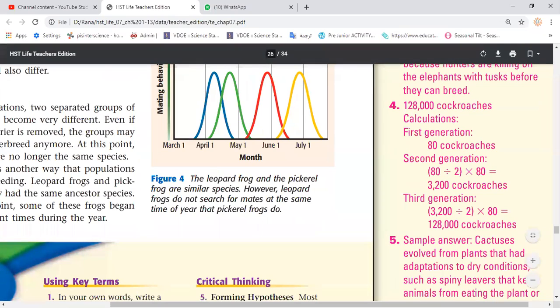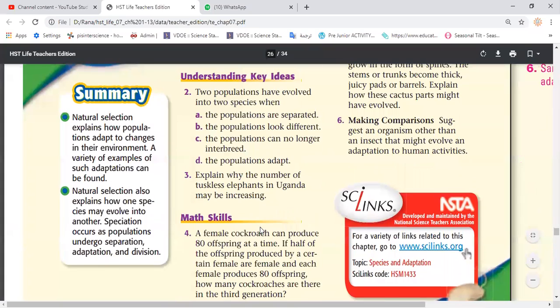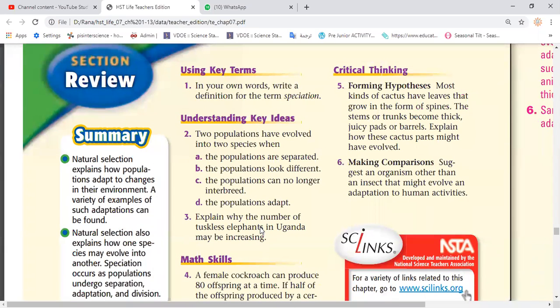Okay, so here let's go back to the fifth question. Forming hypothesis: most kinds of cactus have leaves that grow in the form of spines. That means the leaves have already metamorphosed, or changed to look like spines. The stem or trunk becomes thick, juicy parts or pads. That means they are juicy stems. Explain how these cactus parts might have evolved. So think, guys, what makes these parts of cactus different from the regular stem or regular leaf which we know? Make a hypothesis of how that happened.